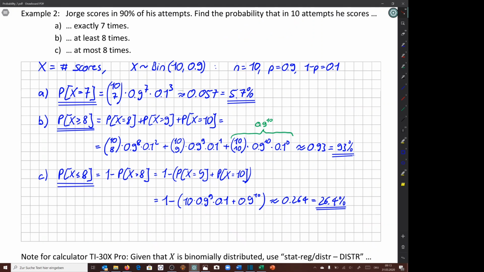To find the probability that he scores at most 8 times, we could add up the probability of scoring no time, x equals 0, plus the probability of x equals 1, and so on until x equals 8. Simpler is to use the complementary event, which means the probability that he scores more than 8 times, so x being larger than 8, and saying it's 1 minus this probability. And we get now this expression here. We have found these two up here for x equals 9 and x equals 10. I've written them here a little bit simpler, and we get the final result 26.4%.